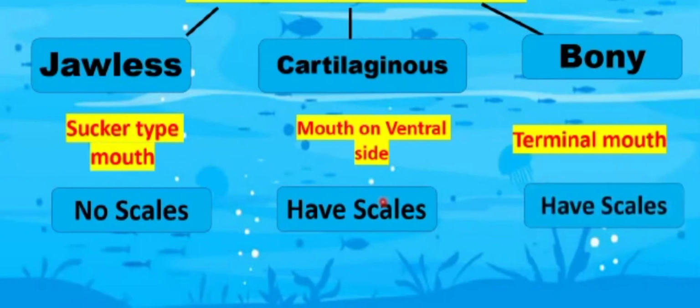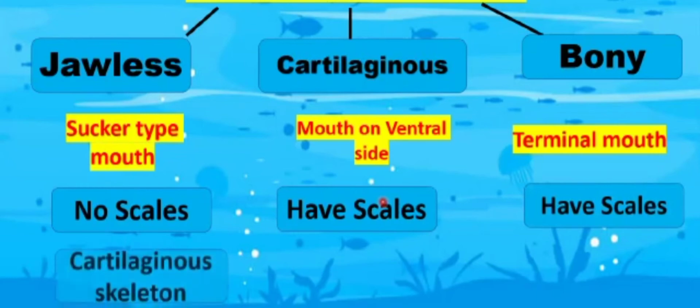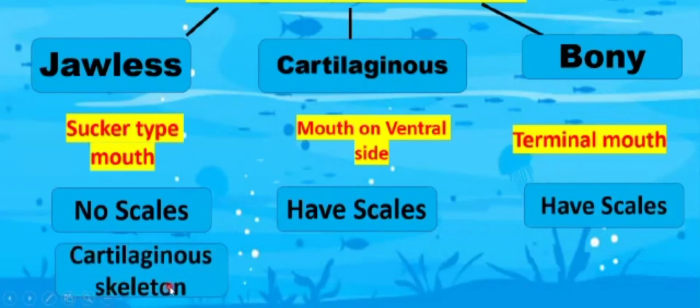So beta, now we come to the third characteristic, that is the skeleton. So beta, the jawless fishes have a cartilaginous skeleton. Having a cartilaginous skeleton means that their skeleton is made up of cartilage. It is made up of cartilage, and cartilage is softer than bones.